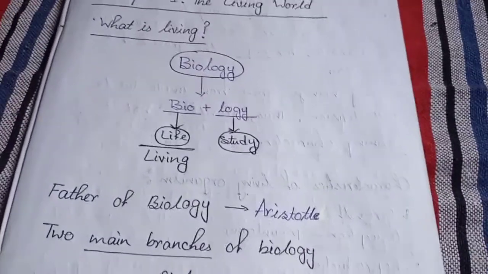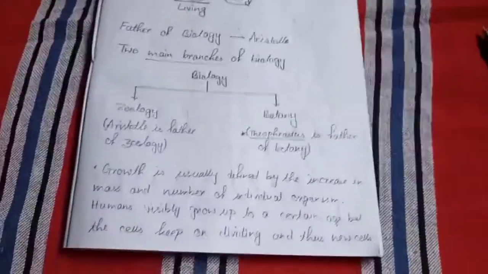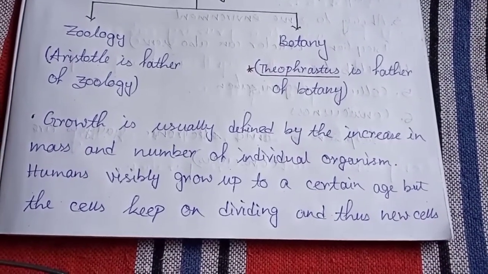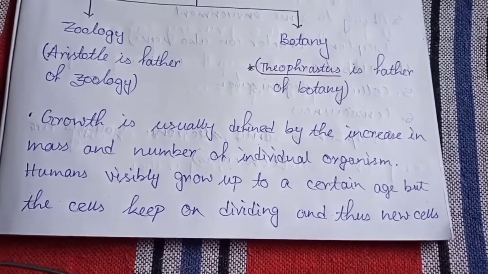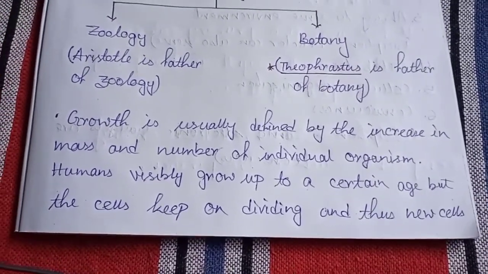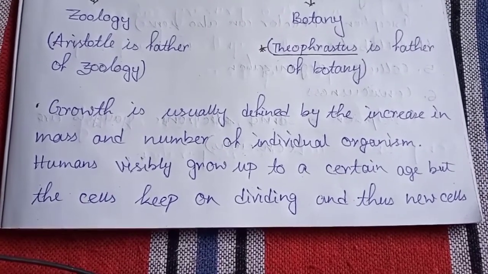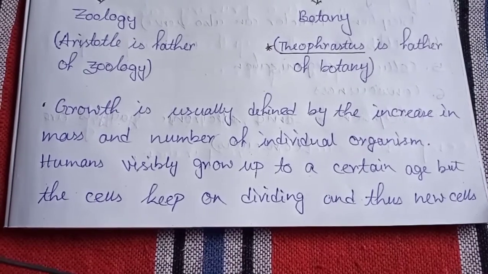Now, as we know, the first topic is what is living. Let us start the topic. We know what is living. Living means the animals or plants or organism which has life. Now, what is written here? Growth is usually defined by the increase in mass and number of individuals.